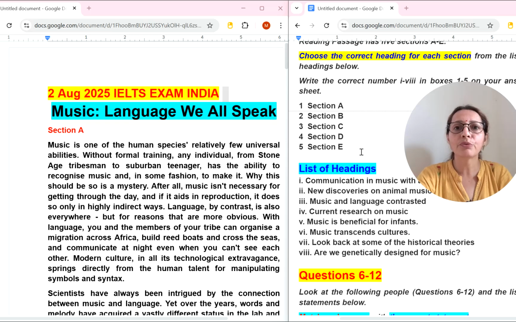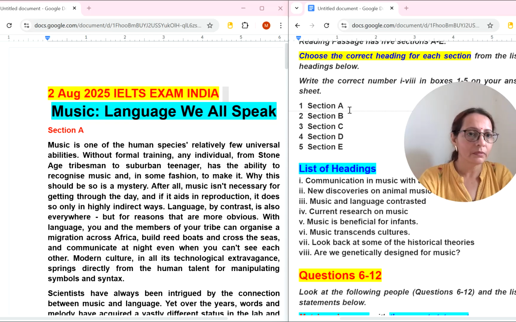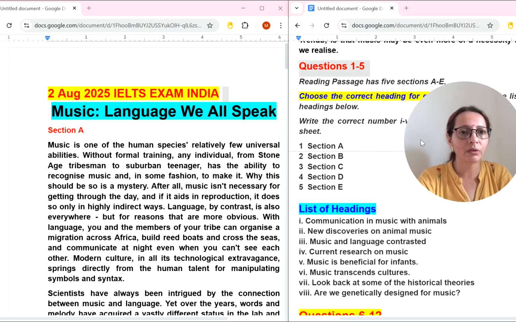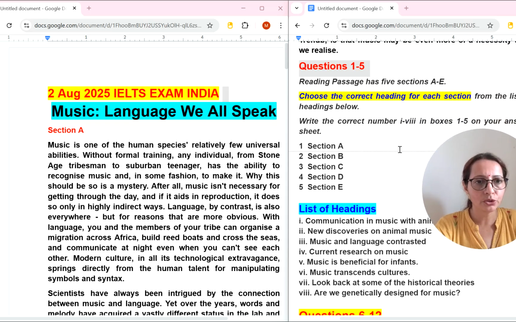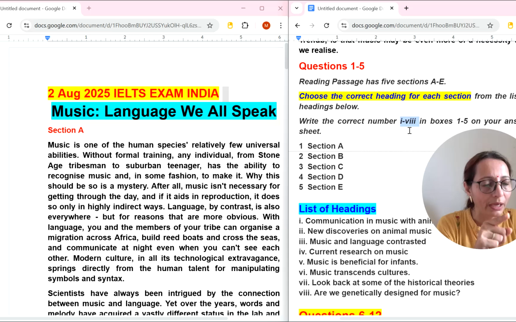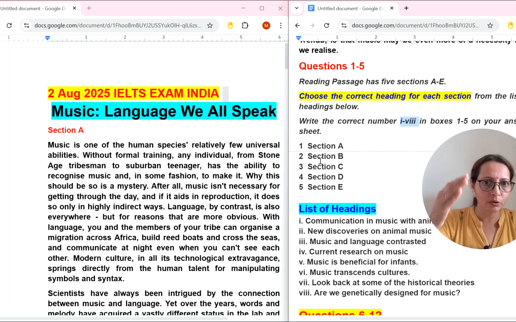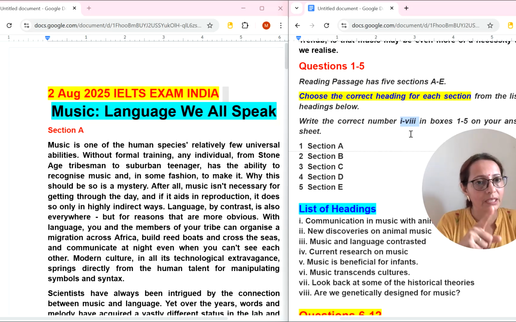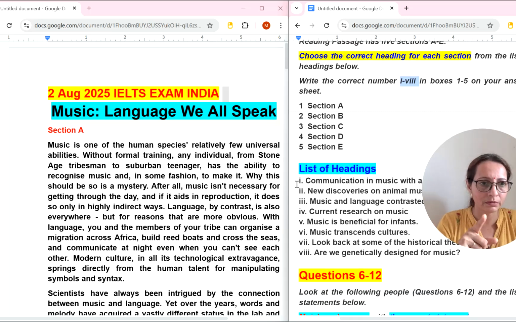Okay, let's not waste time. Of course, you can always read instructions in answer sheet. In front of question number 1 to 5, you need to write these kinds of alphabets. Try to understand these kinds of alphabets, not the common mathematical things like 1 2 3 4. No, whatever the figures they have given, we will write only those figures.